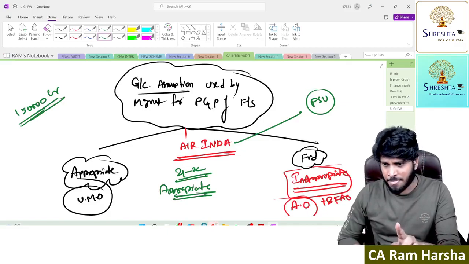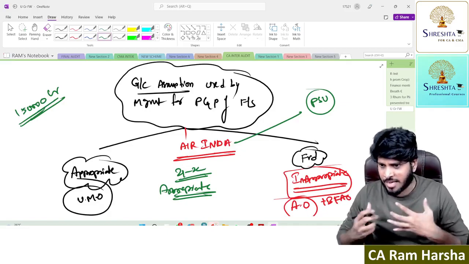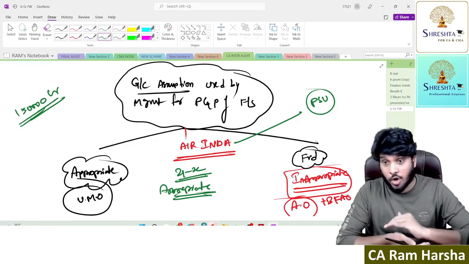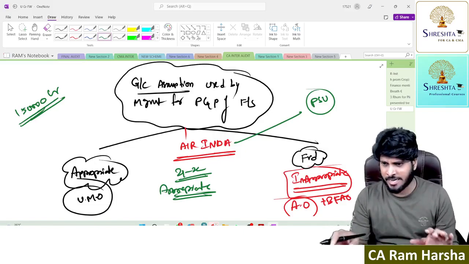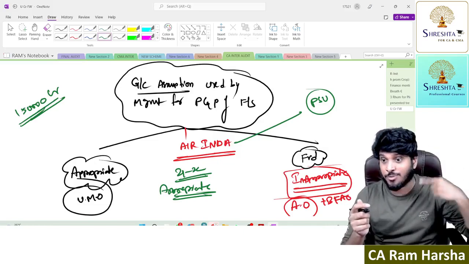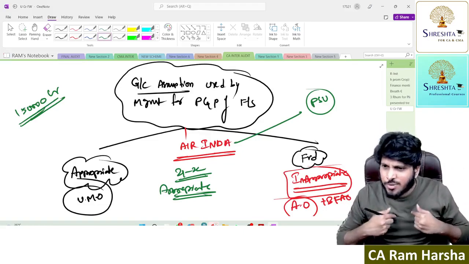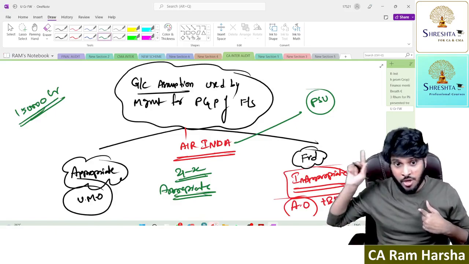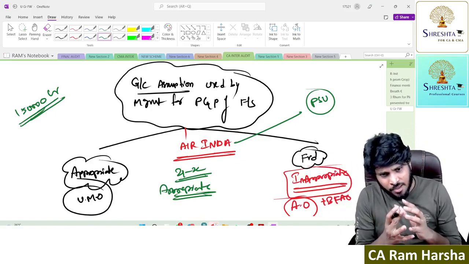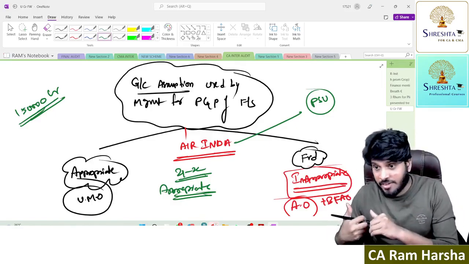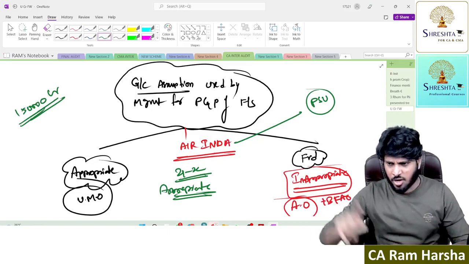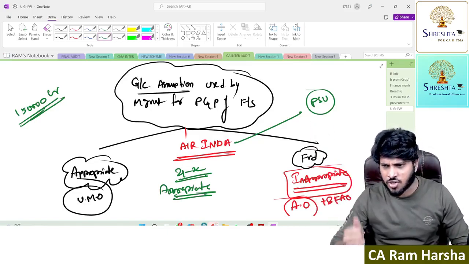Management immediately replied, sir, I know we are actually in deficit. Our total net asset value is negative. Our operating cash flows are negative. Everything is negative. But you know what? We will still continue without any problem because the Government of India is supporting us. I asked, okay, that's why you prepared financials using the going concern basis, correct? Air India management told me, yes, because the government is supporting us, we are preparing financials on a going concern basis.